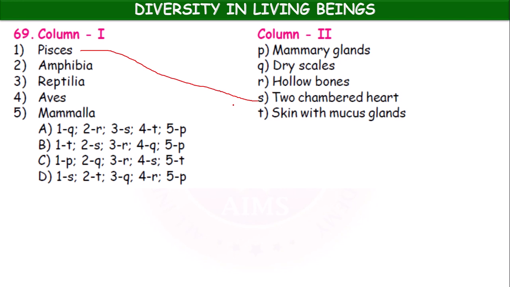Okay. Next, amphibia, skin with mucous glands. Aves, hollow bones. Mammalia, mammary glands. Okay, so 1S, 2T, 3Q, 4S, 5P.